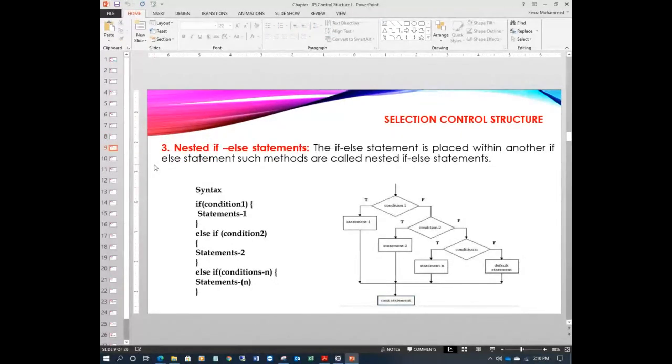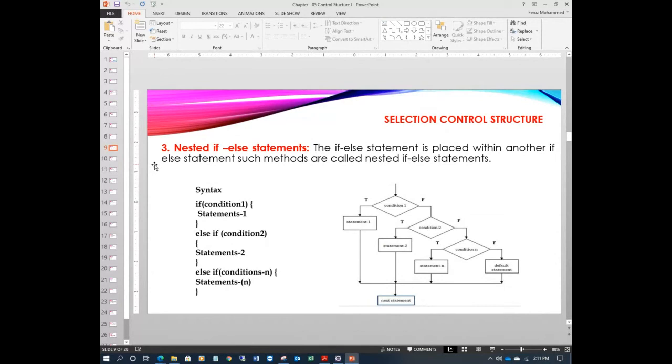So let's go to the next one in the selection control structure, the nested if else statement. Nested means the if else statement is placed within another if else, with another condition inside. A condition within a condition means you have more than one condition.